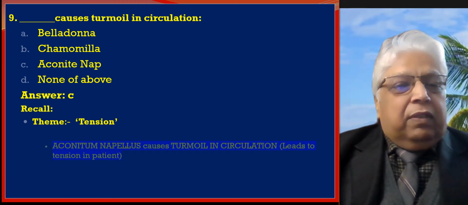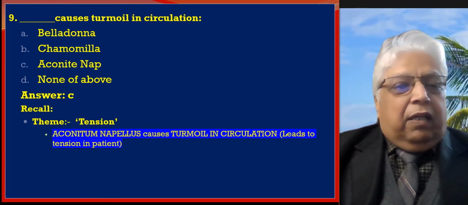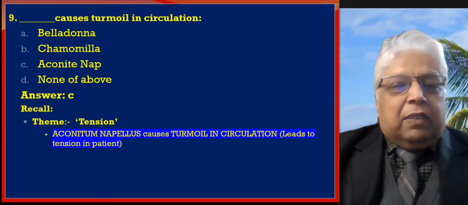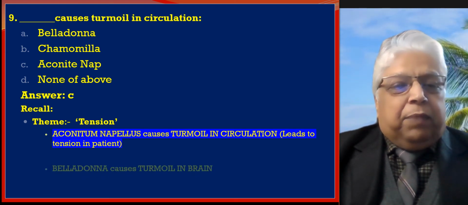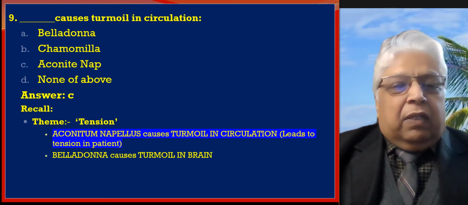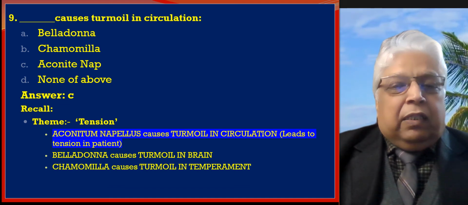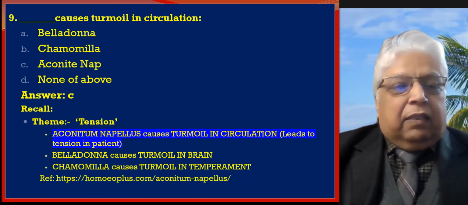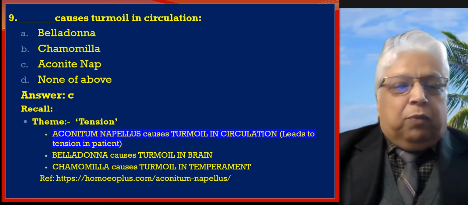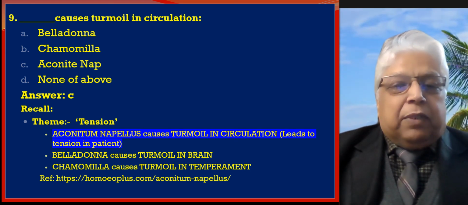Theme is tension. Aconite napellus causes turmoil in circulation, leading to tension in the patient. Belladonna causes turmoil in the brain. Chamomilla causes turmoil in temperament. And the reference is from Homeoplus.com, Aconite napellus. It is a site on the web.